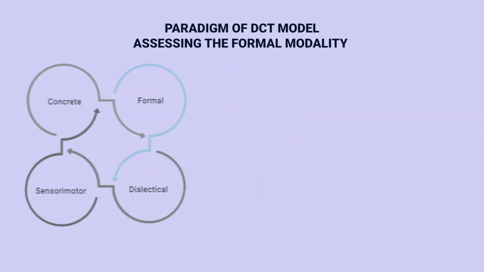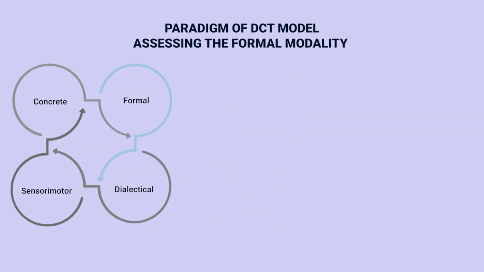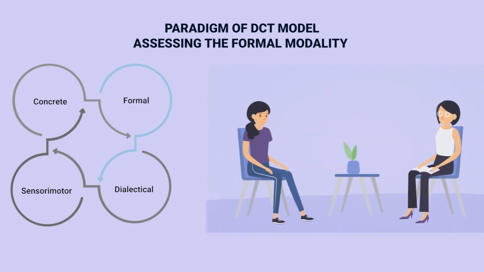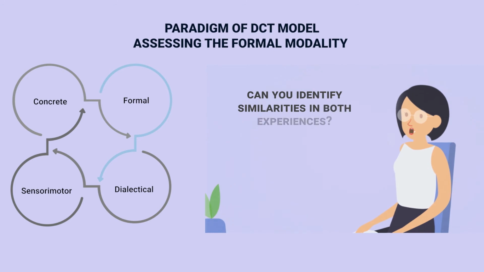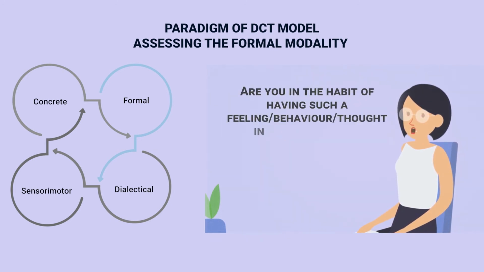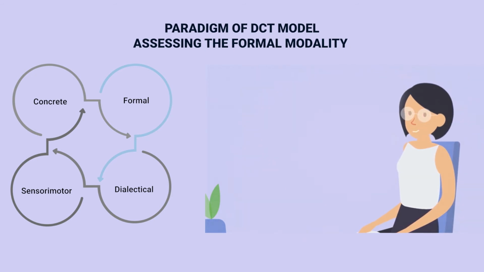And now, how to assess the formal modality. A sequence of questions is framed on the basis of the summary of the first two examples to help the student identify similar patterns. The questions can be: can you identify similarities in both experiences? Are you in the habit of having such a feeling or behavior or thought in each situation?